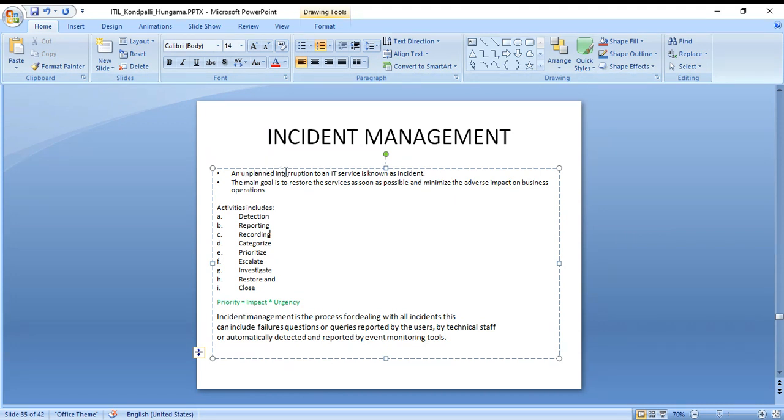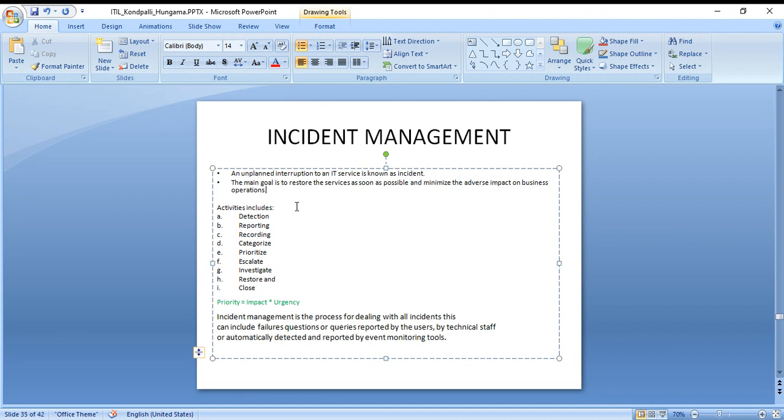Okay. Now, what is incident management? An unplanned interruption to an IT service is known as an incident. The main goal is to restore the service as soon as possible and minimize the adverse impact on business operation. Which means, as I mentioned in the earlier slide, you have a bulb and it is blinking. You notice that, and that is called an incident. You immediately remove that bulb and replace it with a working bulb.